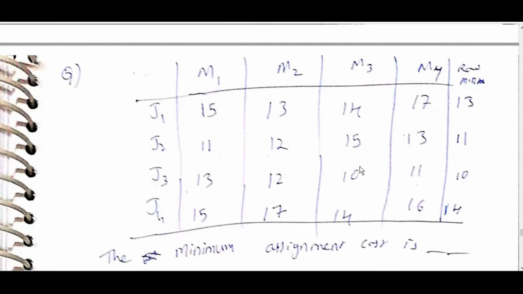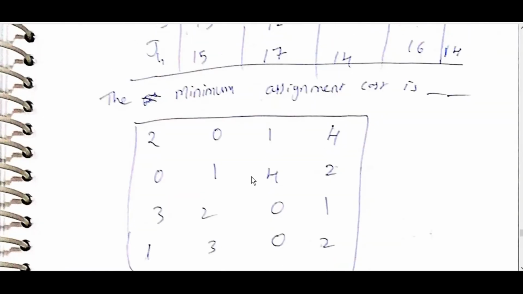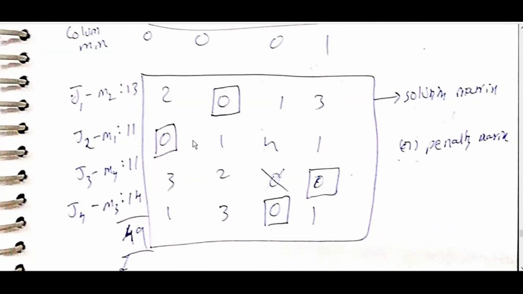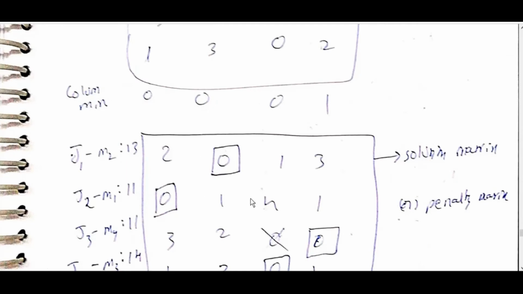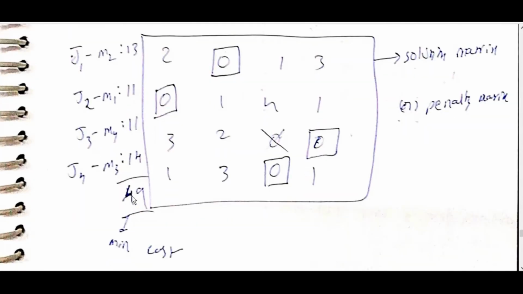Example M1: row minimum here is 13, 11, 10, 14. Row reduction, subtract, then column minimum 0, 0, 1. Then we will get the matrix. Try to match zeros. Solution matrix: 0 here, 0 here. When we select this 0, this cannot be used, and this 0, this cannot be used. So J1 M2, J2 M1, J3 M4, J4 M3. So these are 49. This is the solution matrix or penalty matrix.